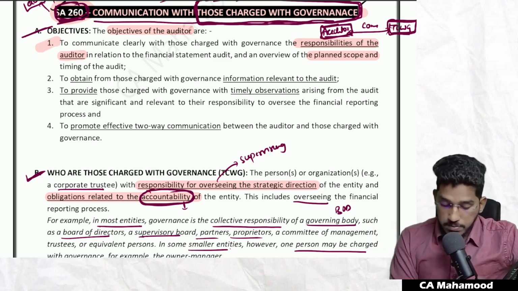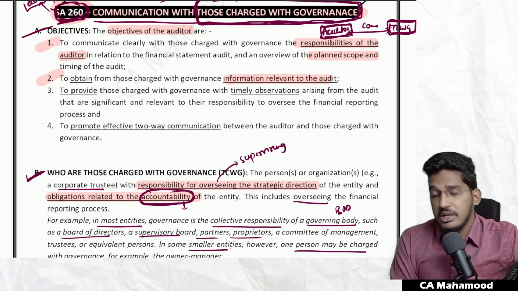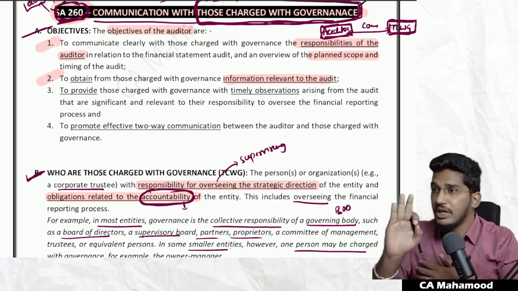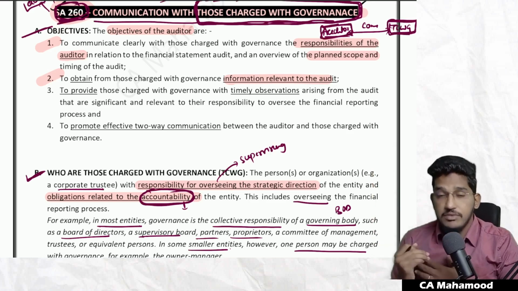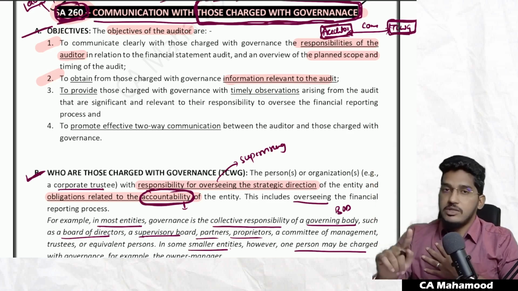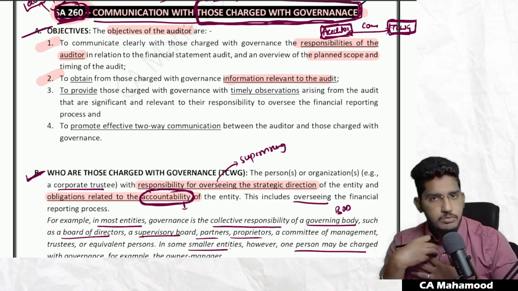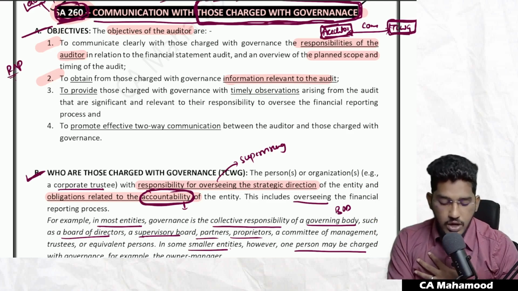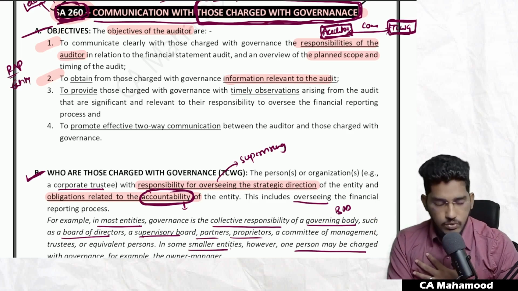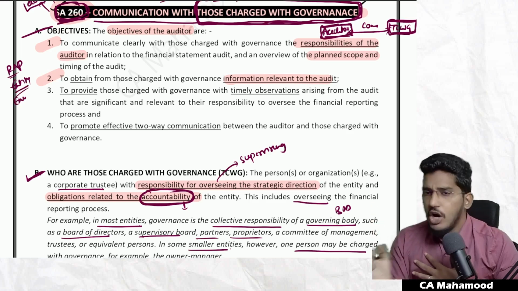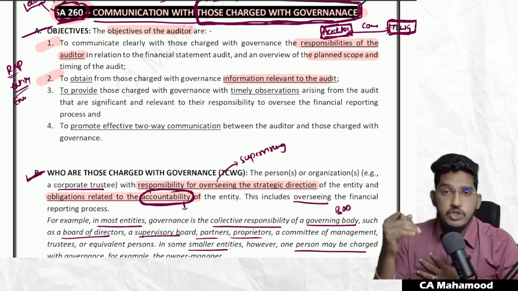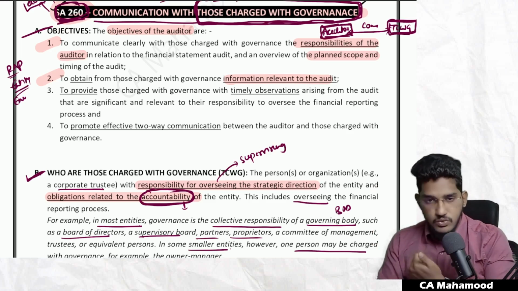Next one, to obtain from those charged with governance information relevant to the audit. Not just you communicating with those charged with governance. If at all you require some information from those charged with governance for effective conduct of the audit, it is your responsibility to get all that relevant information from them. Like for example, you want to perform risk assessment procedures. You want to know about the entity, environment and its internal control. To know about these, you need some information from those charged with governance. Don't hesitate. Go to those charged with governance, get whatever relevant information you feel is relevant for the audit. So that is the second objective.